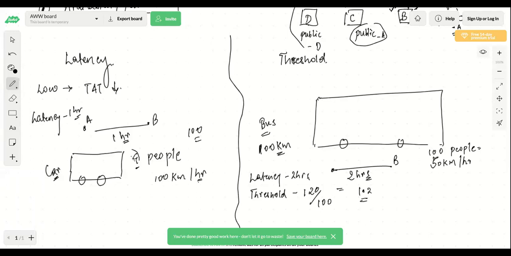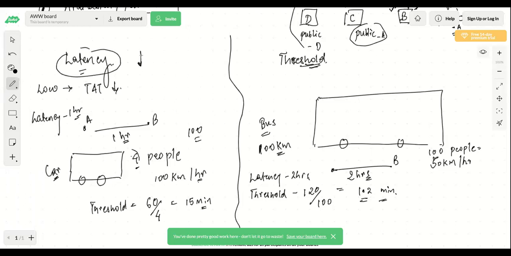But here, if you check the threshold, it will be what? How many minutes is it taking? 60 minutes it is taking. For how many people? For 4 people. So it will become 15 minutes. And here it is 1.2 minutes. So I hope you understood the difference between latency and threshold. Whenever we talk about system design, we generally talk about latency, but we don't focus on threshold. But let's say if the latency is overall less, correct?